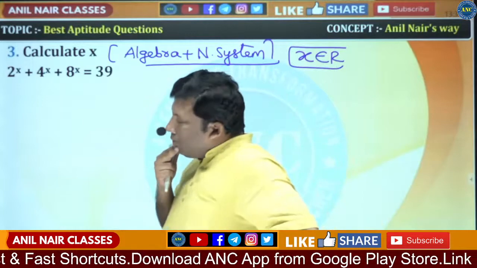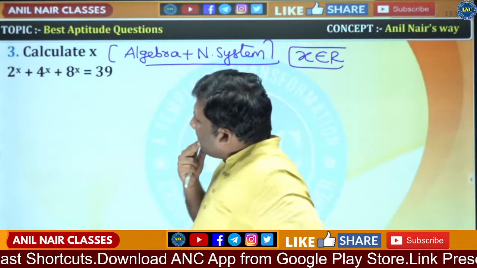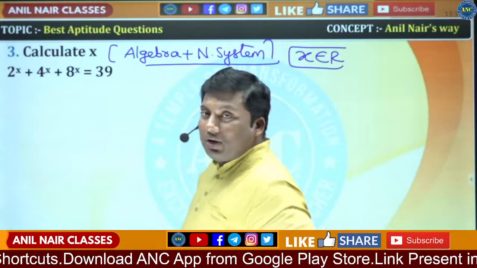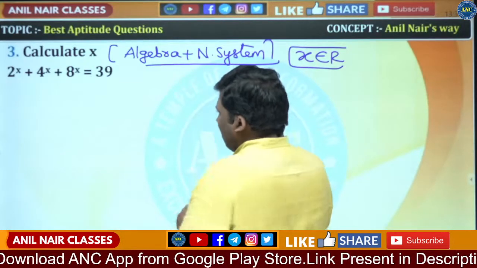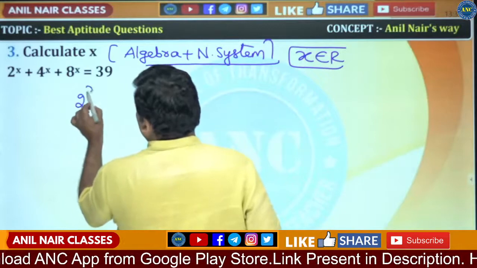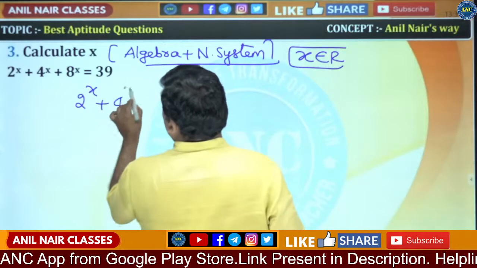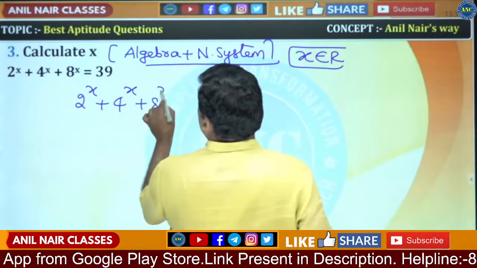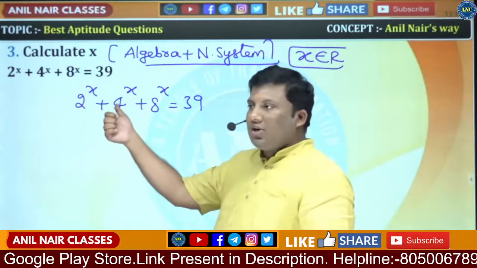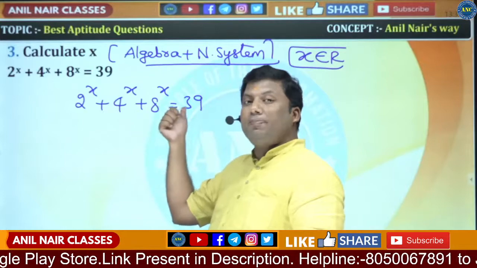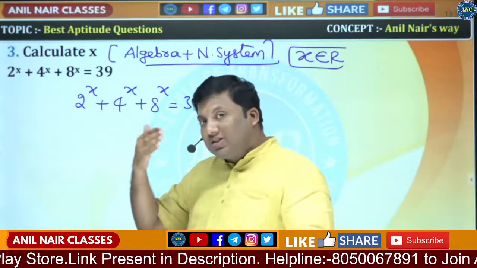Calculate x. 2 power x plus 4 power x plus 8 power x is equivalent to 39. Read the question again. 4 is 2 square.